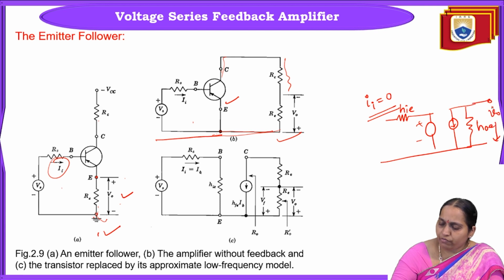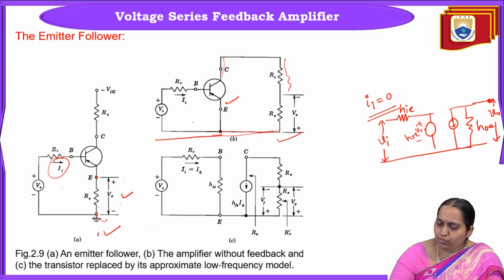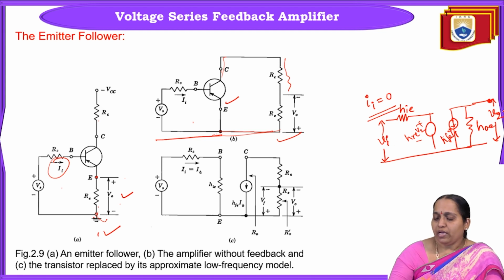This is V0, and this will be Vi. And this is HFE into I1. This is V1 and this is V2. This is actually the H parameter model of a transistor in CE configuration.